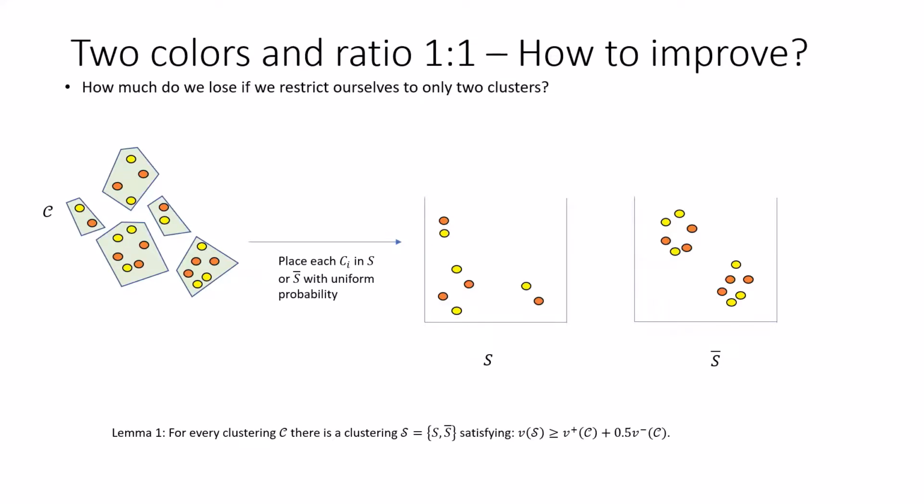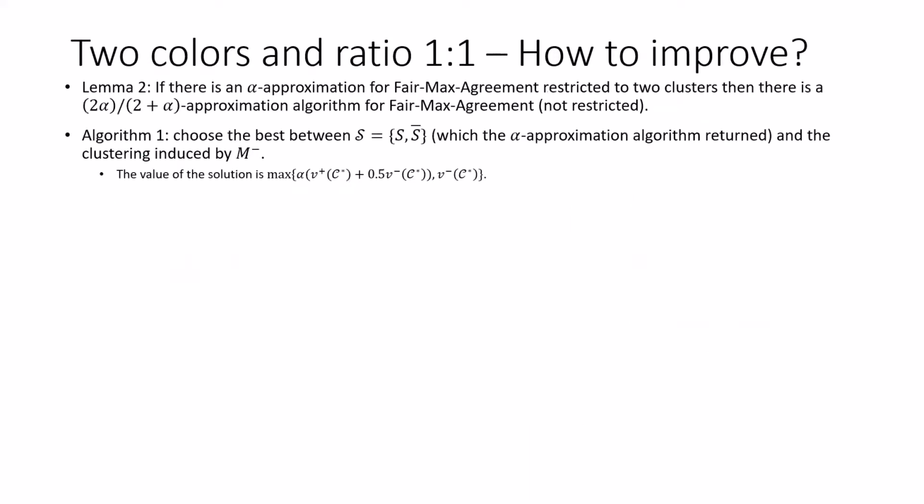So that leads us to the following lemma, which states that for every clustering C, there is a two-cluster solution whose value is greater or equal to the weight of the plus edges which are satisfied in C, plus half of the weight of the minus edges which are satisfied in C.